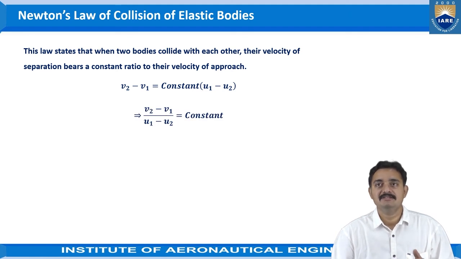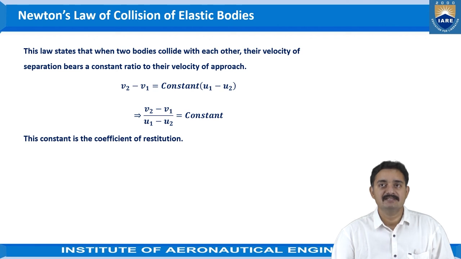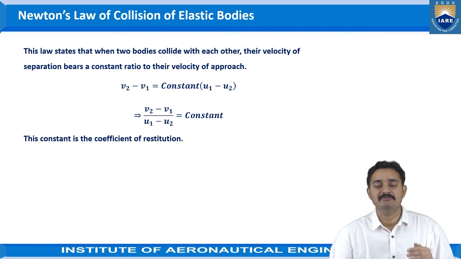Then when we simplify this, we get the equation (V2 minus V1) by (U1 minus U2) is equal to a constant, and this constant is called the quotient of restitution. So with this statement of Newton's law of collision of elastic bodies, we have defined a term, quotient of restitution, as the change in final velocities to the change in initial velocities.